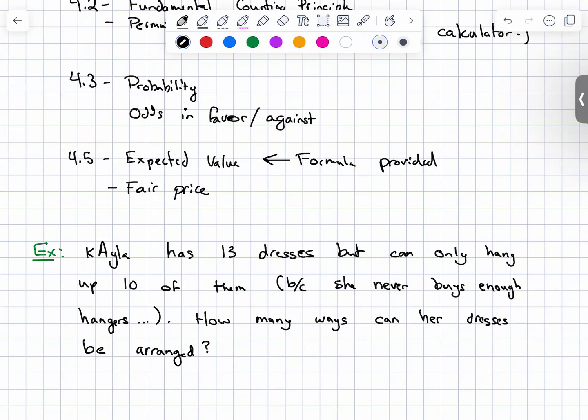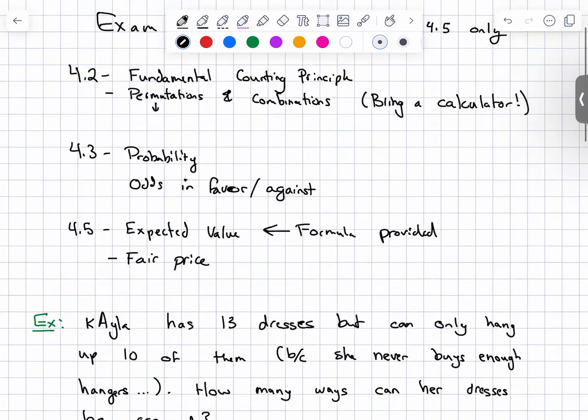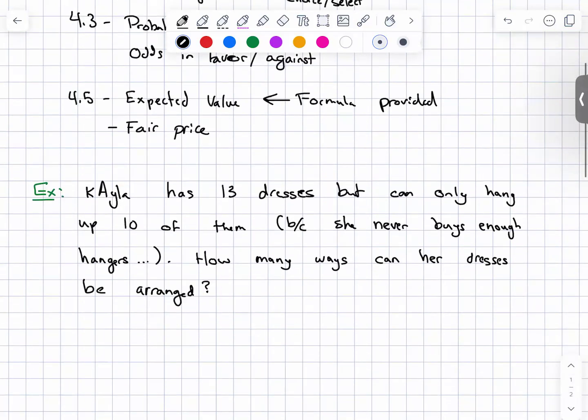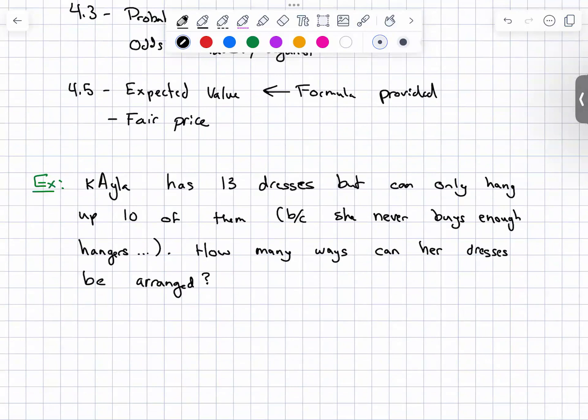Permutation. So as a reminder, for permutation, look for the words order or arrange. For combinations, look for the words choice or select. With permutations, order matters. Now, personally, I see this and I feel like order doesn't matter.